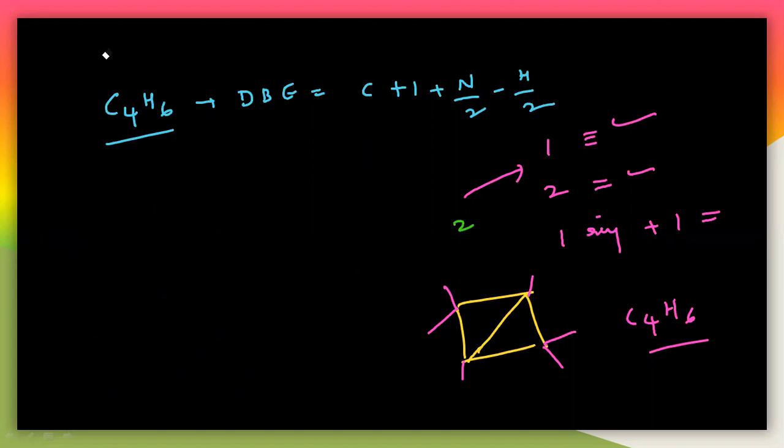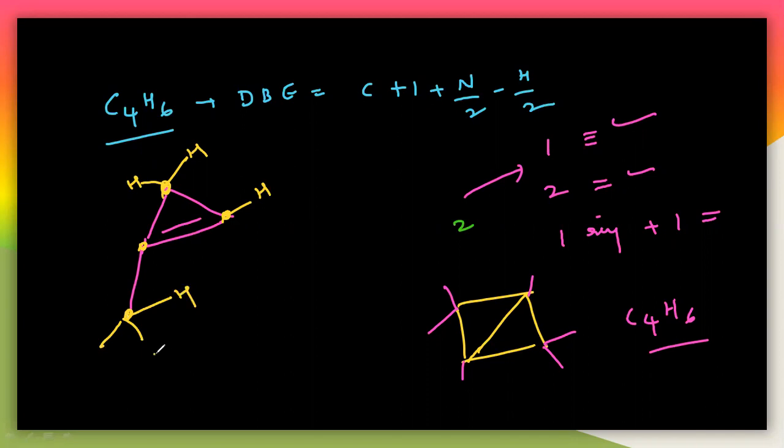There may be many other possible structures here, but we will write only for our convenience. So let us write a cyclopropane. The double bond equivalence is 2, so I will write a double bond here, but it must be C4, that means 4 carbons must be there. So I will write one methyl group like this. So you can check here, it is C4: 1, 2, 3, 4. And count the hydrogens here: this is 1 hydrogen, this is another hydrogen, and here 1 hydrogen, and there will be 3 hydrogens here. So this is also C4H6.